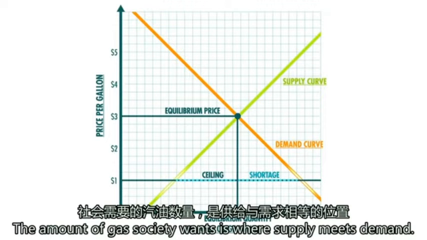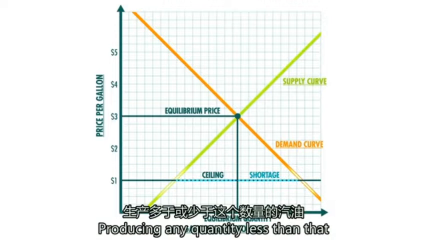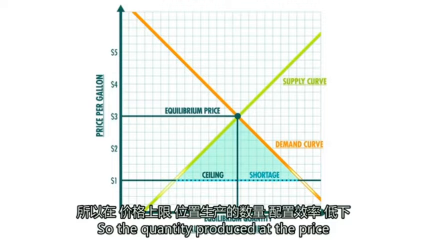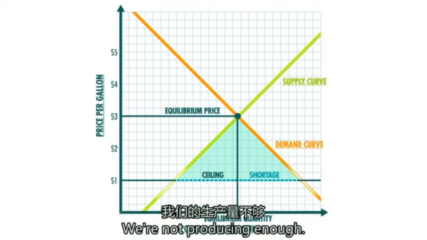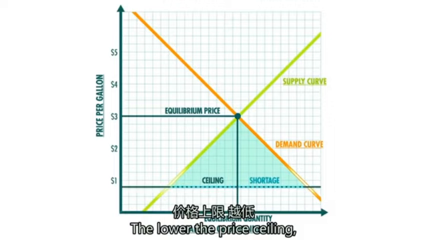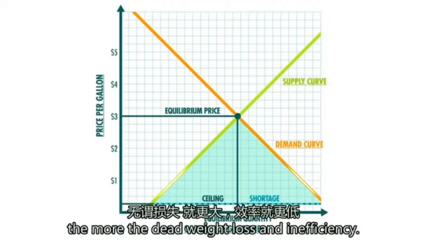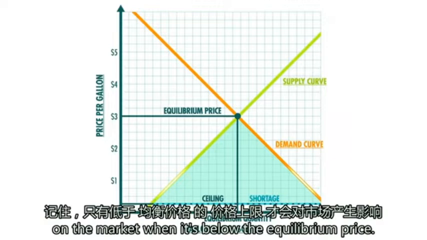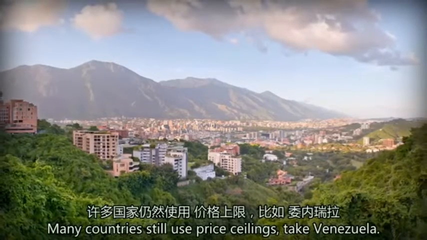The amount of gas society wants is where supply meets demand. Producing any quantity less or more than that will result in something that economists call deadweight loss. So the quantity produced at the price ceiling is not allocatively efficient. We're not producing enough. The lower the price ceiling, the more the deadweight loss and inefficiency. Keep in mind that the price ceiling only has an effect in the market when it's below the equilibrium price. Many countries still use price ceilings.